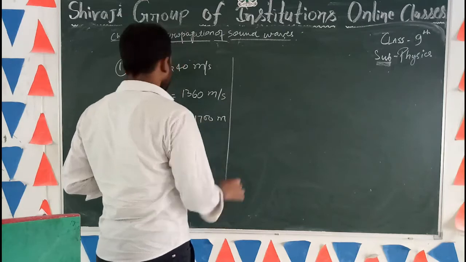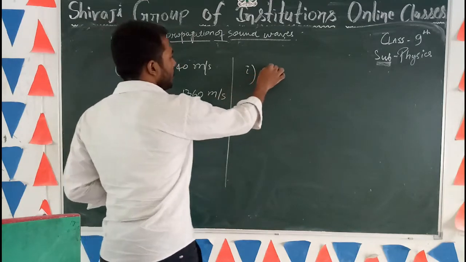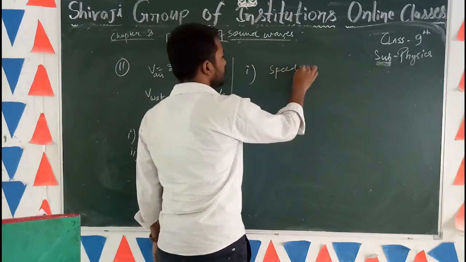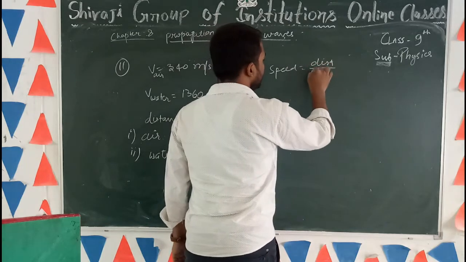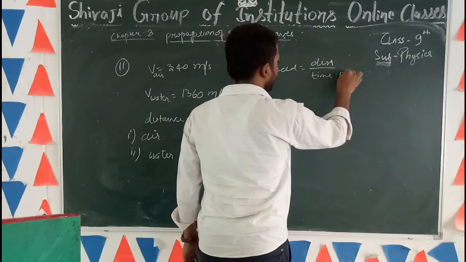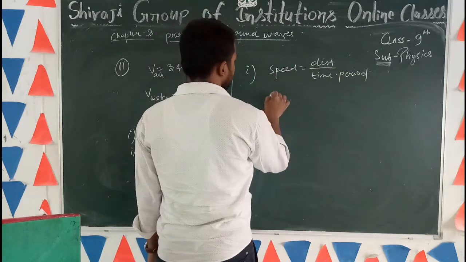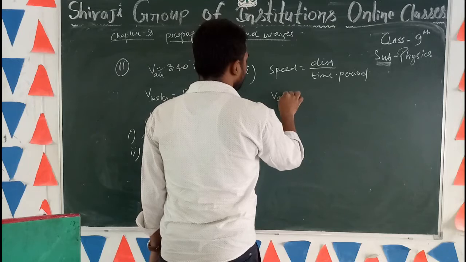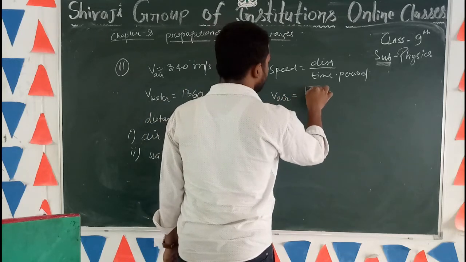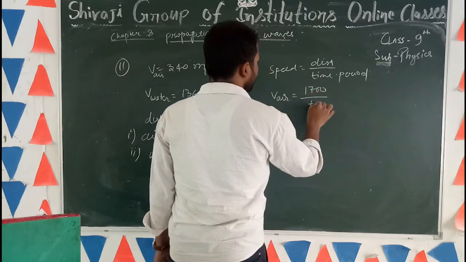So first we know the formula: speed equal to distance upon time period. So in condition of air, V, velocity of air, is equal to 1700 upon time period, which we have to find.